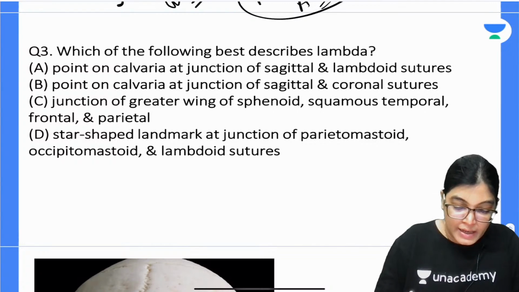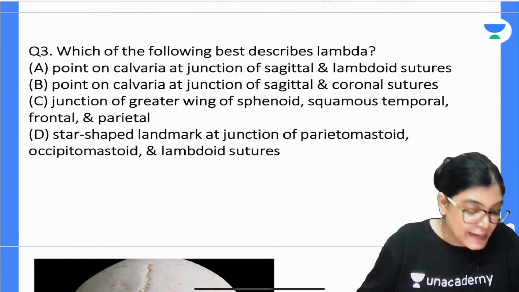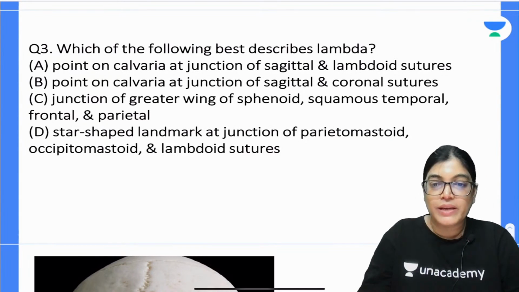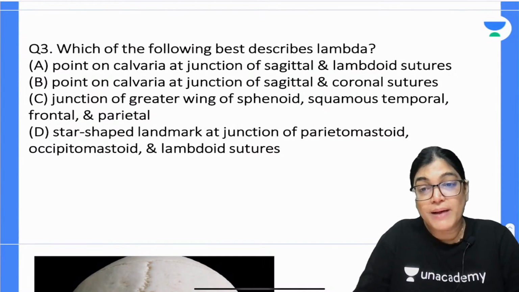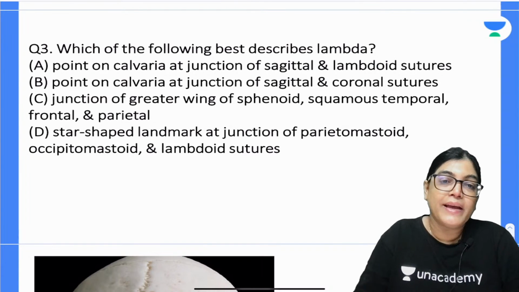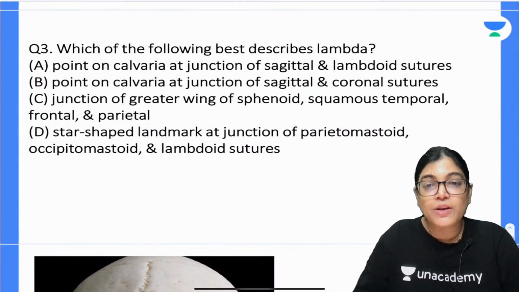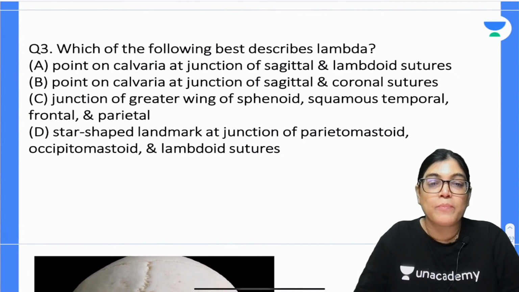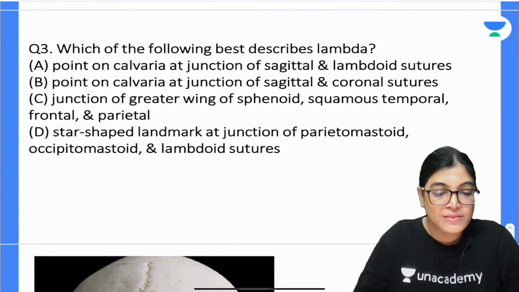Okay, great. So I got a thumbs up from Tanipal. So Tanipal is okay with the answer. Let's move on to question number 3. Which of the following is best describing the lambda? A: a point on the calvaria at the junction of sagittal and lambdoid suture. B: a point on the calvaria at the junction of sagittal and coronal suture. C: junction of greater wing of sphenoid, squamous temporal, frontal and parietal. D: star-shaped landmark at the junction of petromastoid, occipitomastoid and lambdoid suture. So my dear aspirants, according to you, which is the best answer?